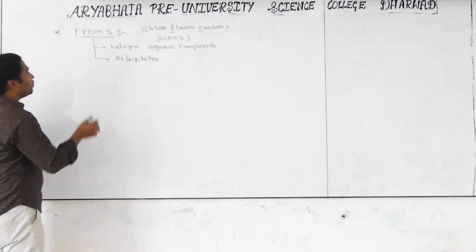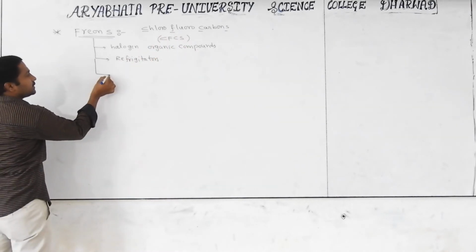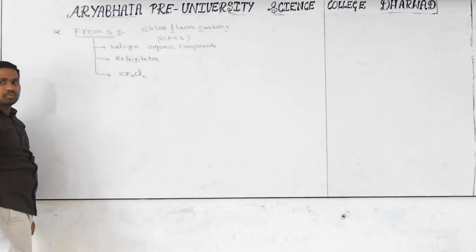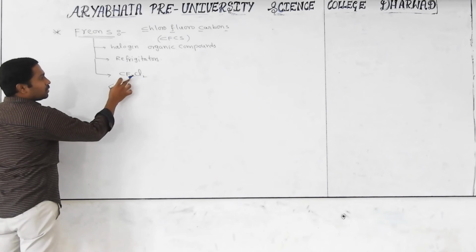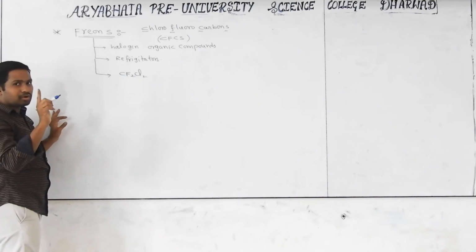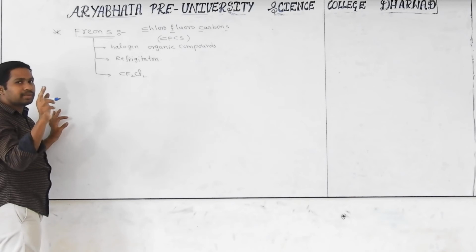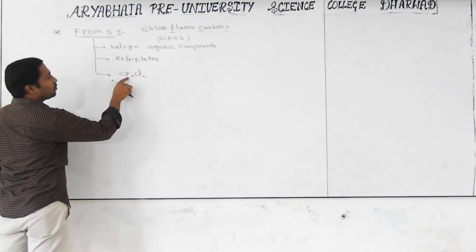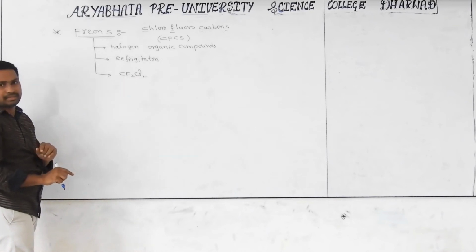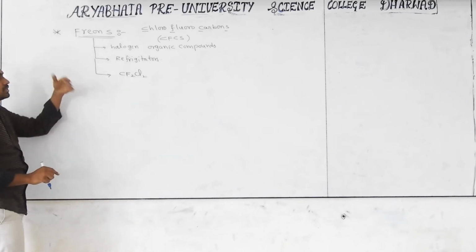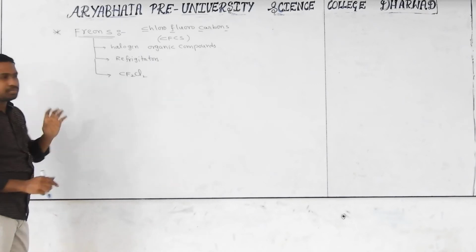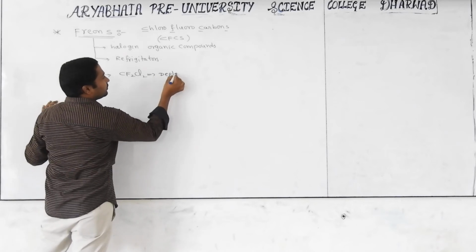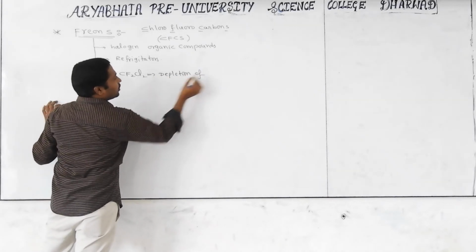So one of the most known and dangerous freons is CF2Cl2. What is the name of this one? Difluoromethane. Only one carbon, methane. In that, 2 hydrogens are replaced with fluorine, and 2 hydrogens are replaced with chlorine. That's what is called difluoromethane. It's a very dangerous chemical. It causes great damage to human beings as well as the atmosphere. Especially it causes depletion of the ozone layer.